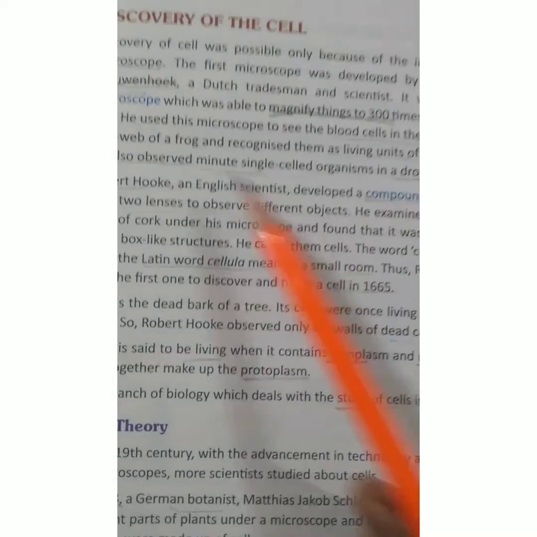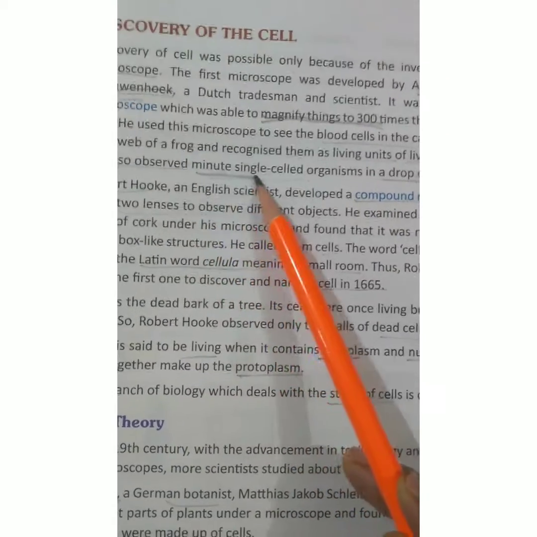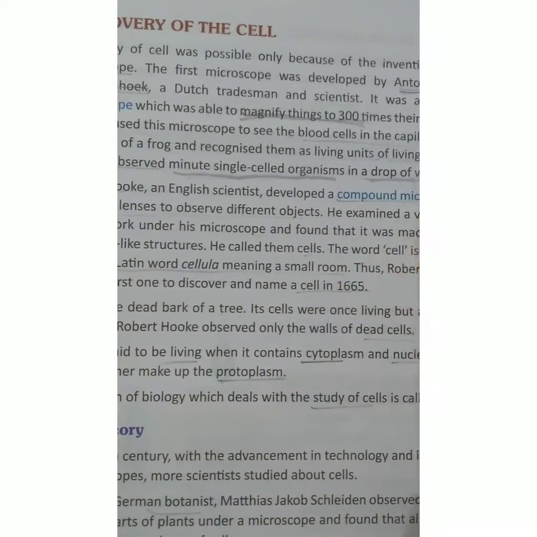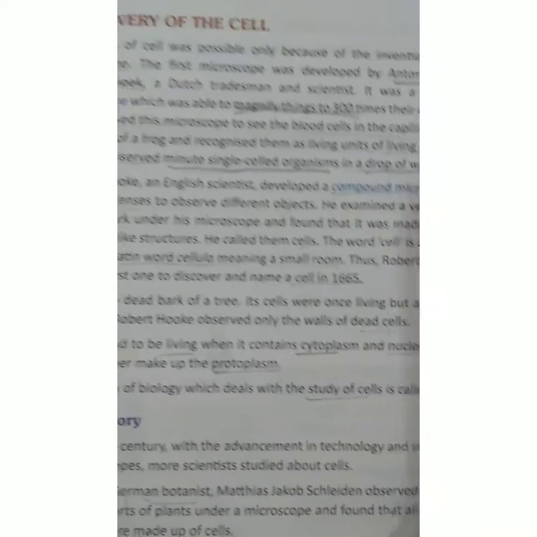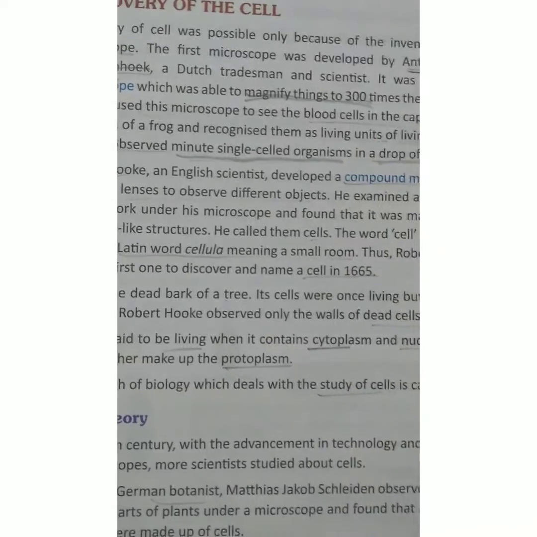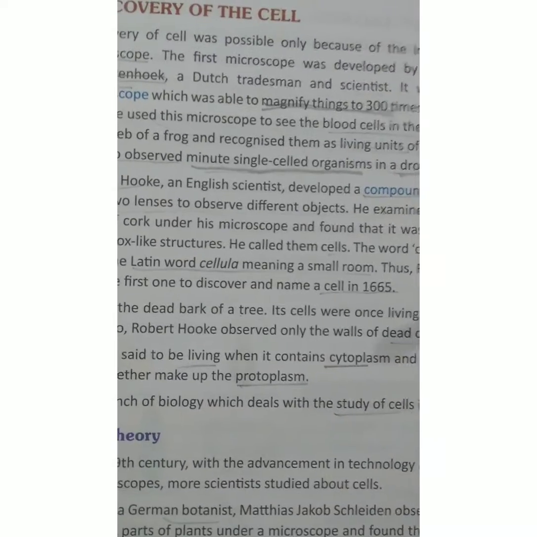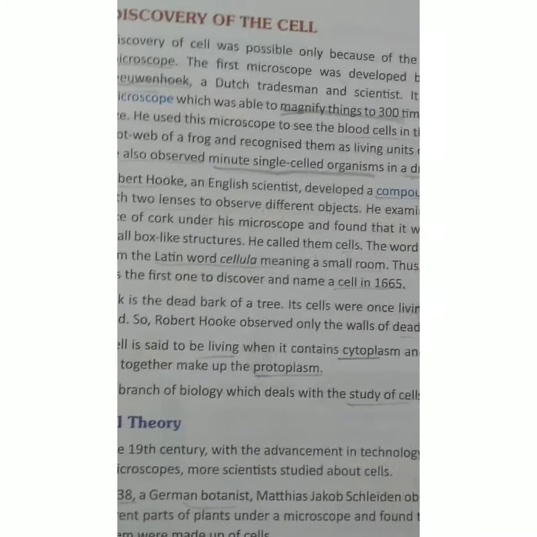And secondly, he observed a minute single-celled organism in a drop of water. These two things he observed, but still he did not name them as a cell.